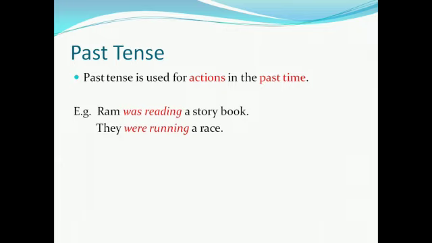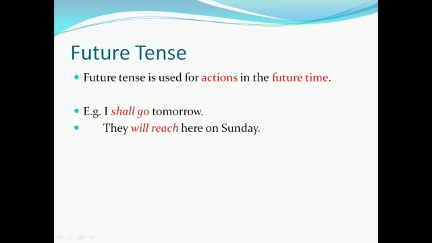Similarly, in the next example also, see, they were running a race. So here also we are talking about an action which was going on during a particular time in the past. Now let's look into the future tense. So future tense is used for actions in the future time or which would occur or take place in the future.